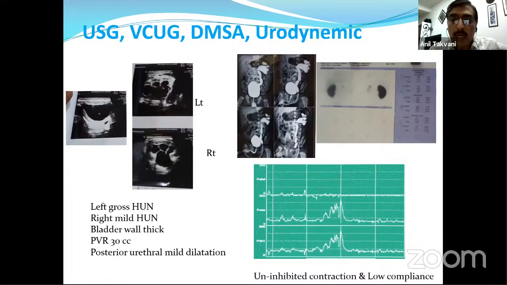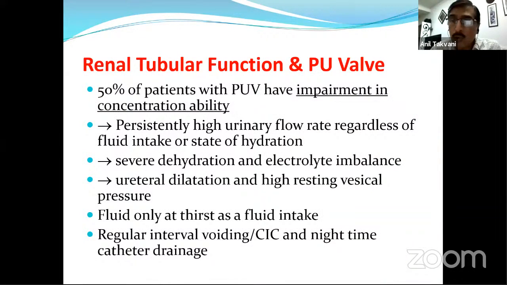Here is one case which I have depicted. You can see on sonography at a certain age, persistent dilatation of the ureter on the left side and hydroureteronephrosis. There you can see the reflux is reduced in this patient, but still massive reflux, and this VURD kind of a case was there. There you can see the urodynamics was done, which is suggestive of low compliance and uninhibited contraction. So these are the cases which deteriorate over time.